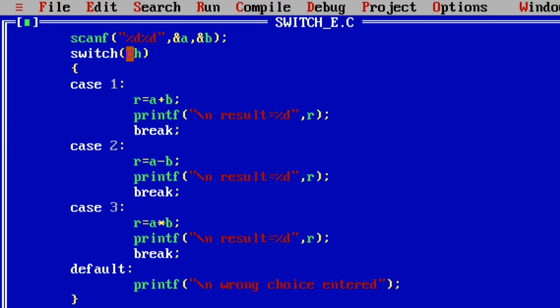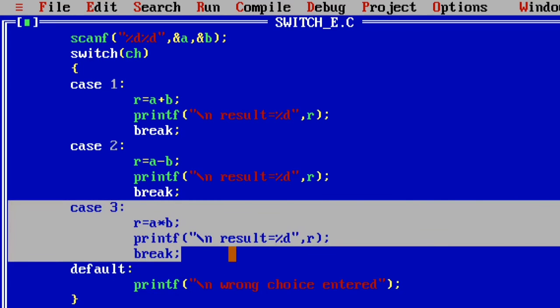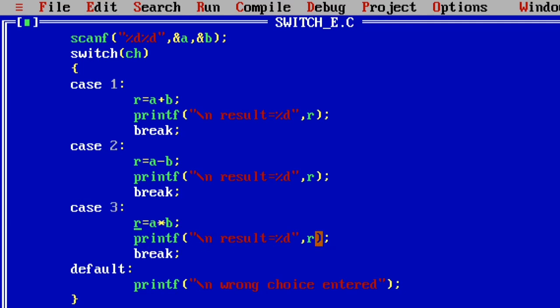Now the ch value is 3 and the case value is also 3. Both are equal, so the third case is executed: 2 into 3, that is 6. The 6 is stored in the R variable and R is printed with the help of the printf statement. With the help of the break statement, the switch statement is terminated by the compiler. Like that, the switch statement, a multiple conditional statement, is executed.